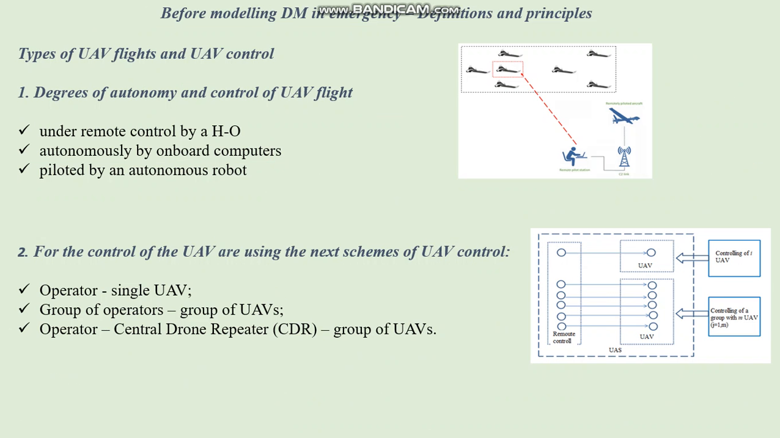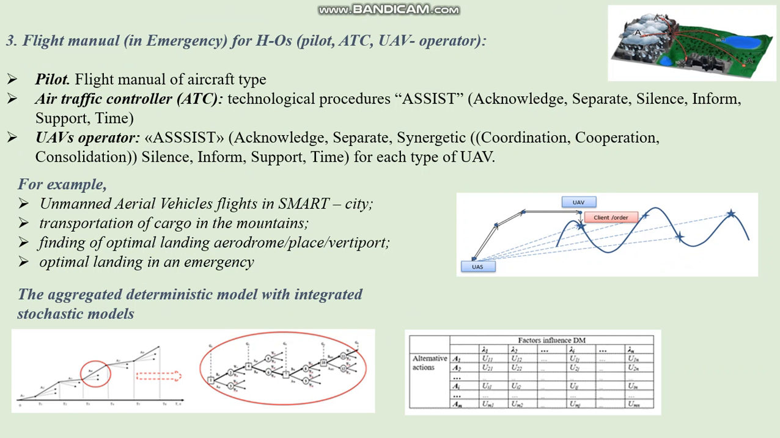Types of UAV flights and UAV control. First, degrees of autonomy and controls of UAV flights: under control by a human operator, autonomously by onboard computers, or piloted by an autonomous robot. Second, for the control of the UAVs, the following schemes are used: operator and single UAV, group of operators and group of UAVs, and operator through a central drone repeater, which we call CDR, as a group of UAVs.